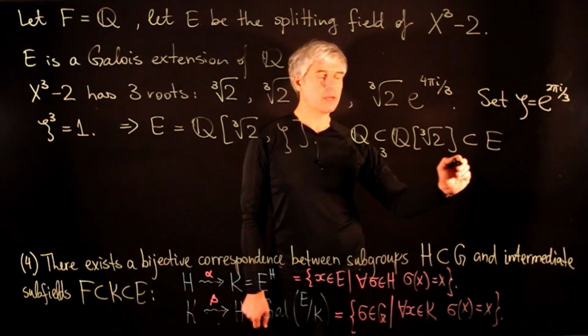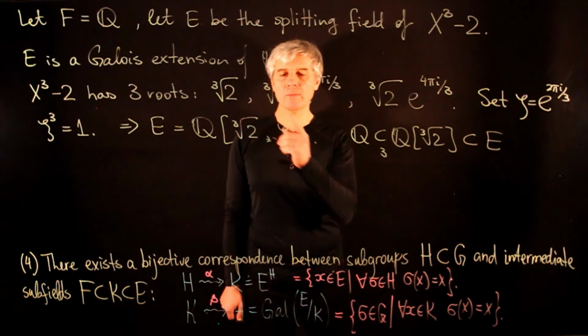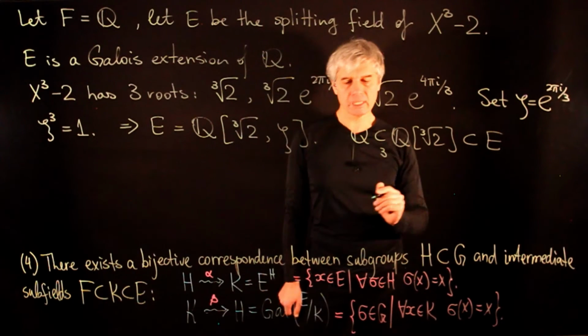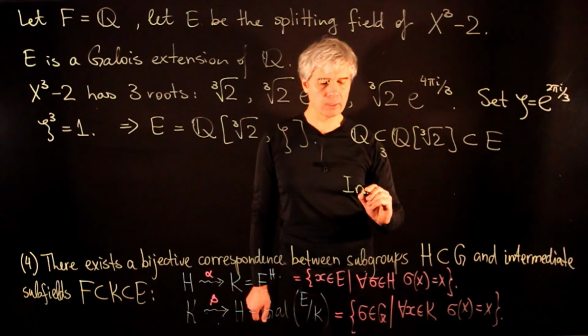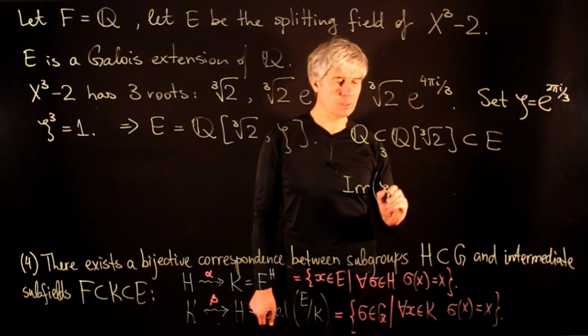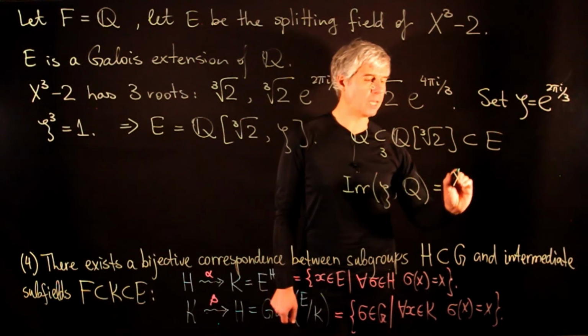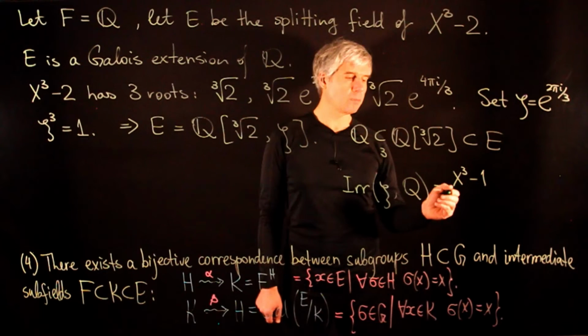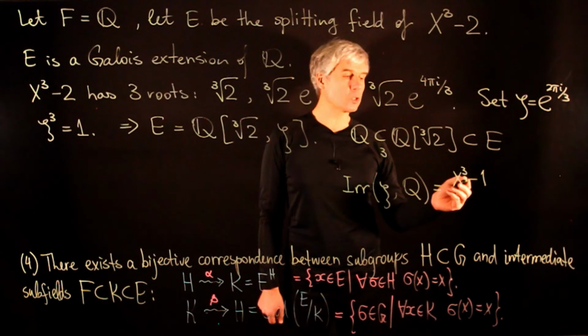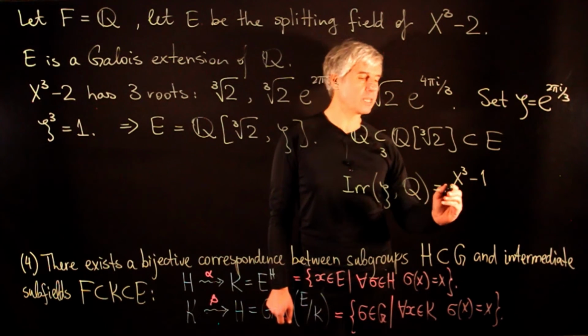Now, on the second step, we join the element zeta. And what is the minimal polynomial of zeta over Q? Well, zeta is a root of x cubed minus 1, but x cubed minus 1 is reducible because it has x minus 1 as a factor.